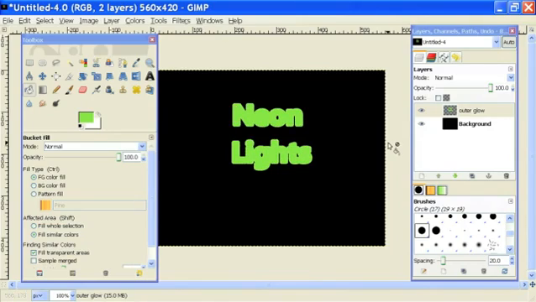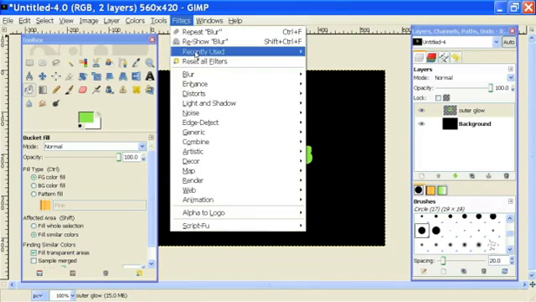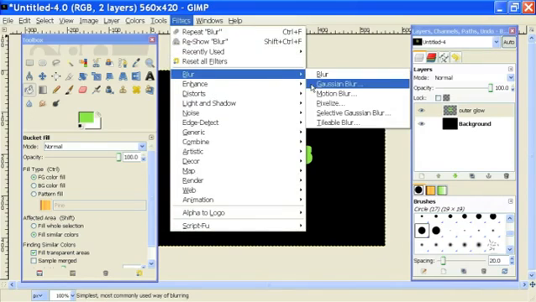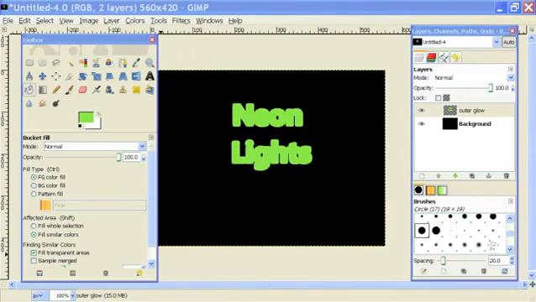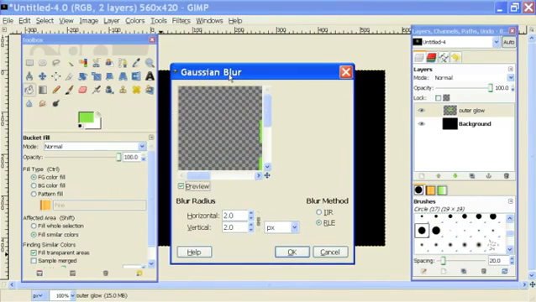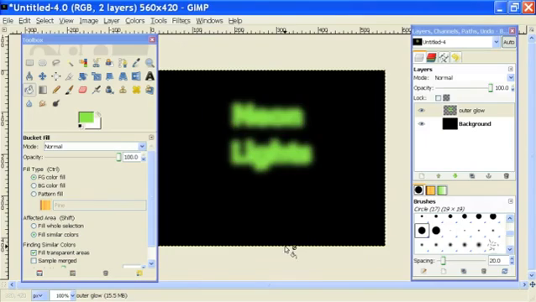Now I'm going to give this layer a Gaussian blur by going into Filters, Blur, Gaussian Blur. And this will pop up this Gaussian blur box, which I will set to 25, and then hit OK. Now I'm going to move the opacity of this layer down to 75 just to make it a little bit more neon-y.